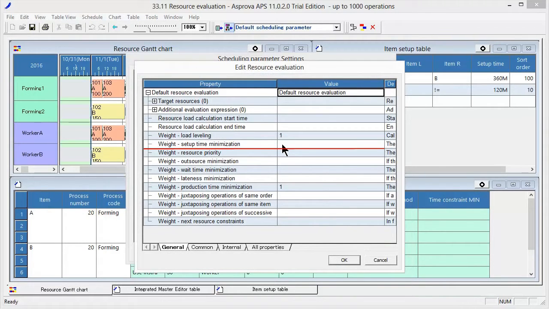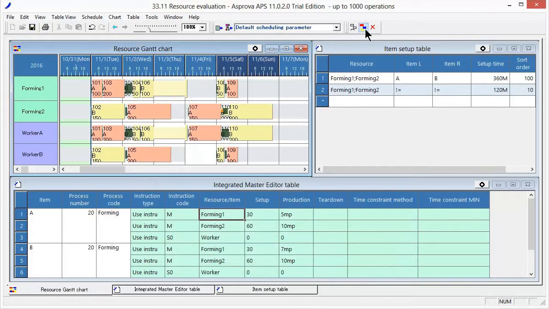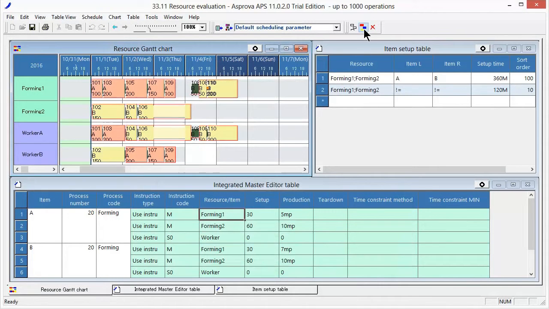Set Weight Setup Time Minimization also to 1. When multiple weights are set, the evaluation values based on each weight are summed to determine the assignment destination. Assign large values to weights that you want to prioritize and the smallest possible values to the other weights. When we reschedule, the same items are assigned unevenly to reduce the number of setups.